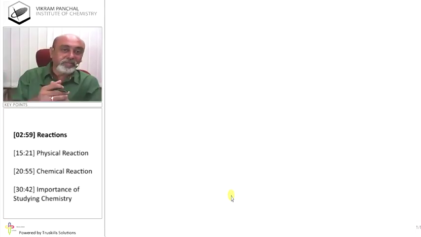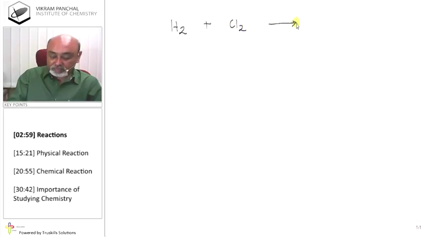If we take an example of reactions, then you can write a simple reaction, that is H2 plus Cl2 gives HCl. This you can write, and it is known as reaction.